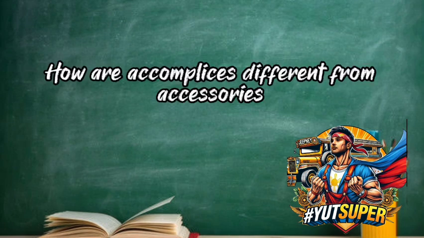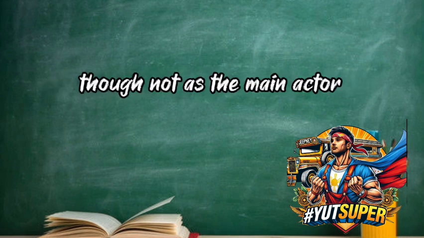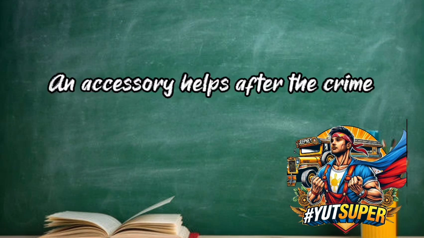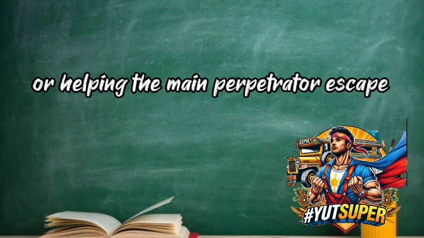6. How are accomplices different from accessories in criminal law? Explanation: an accomplice helps commit a crime, though not as the main actor. An accessory helps after the crime, such as hiding evidence or helping the main perpetrator escape.